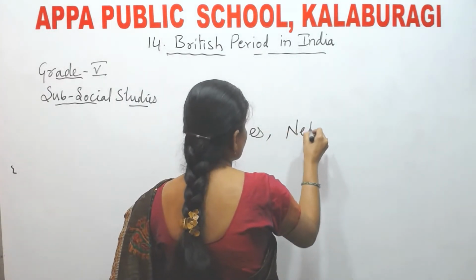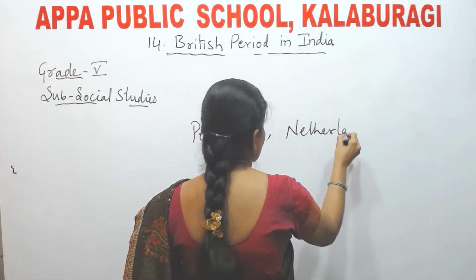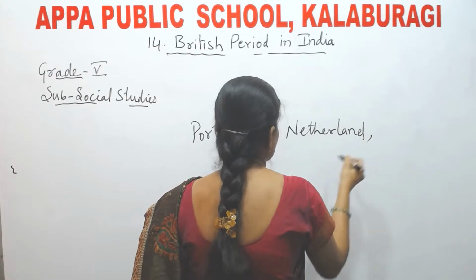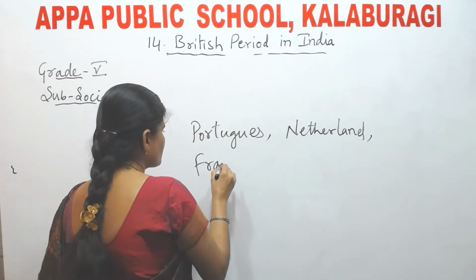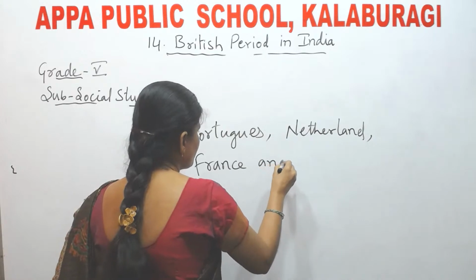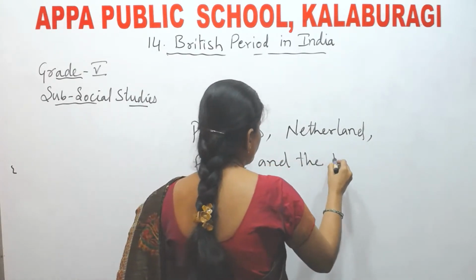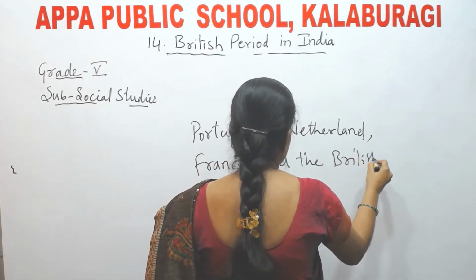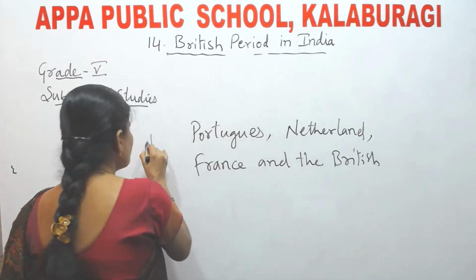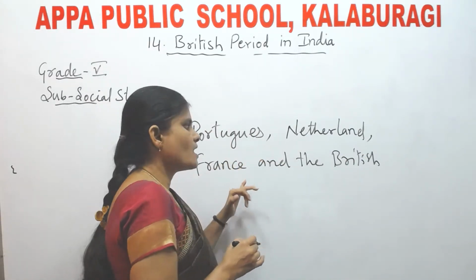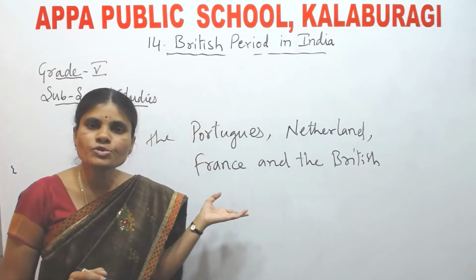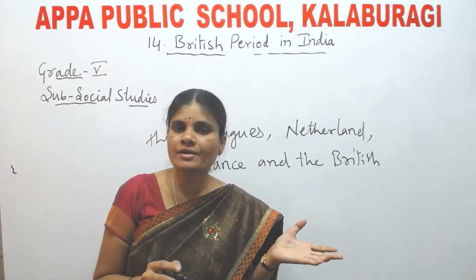The Portuguese, the Netherlands, France, and the British came to India in order to trade with India.